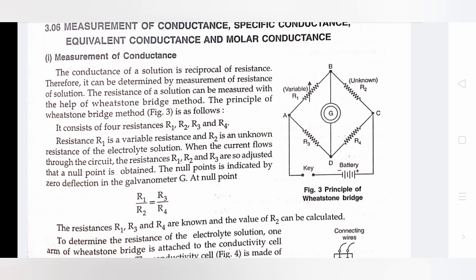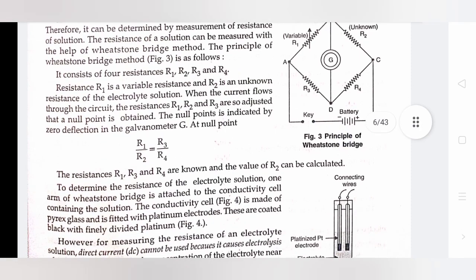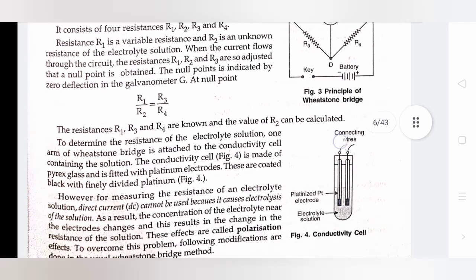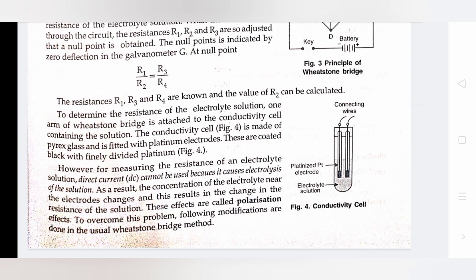It consists of 4 resistances R1, R2, R3 and R4. R1 is a variable resistance and R2 is the unknown resistance of the electrolyte solution. When the current flows through the circuit, the resistances R1, R3 are so adjusted that a null point is obtained. The null point is indicated by zero deflection in the galvanometer G. At null point, R1 divided by R2 equals R3 divided by R4. The resistances R1, R3, R4 are known, so the value of R2 can be calculated.